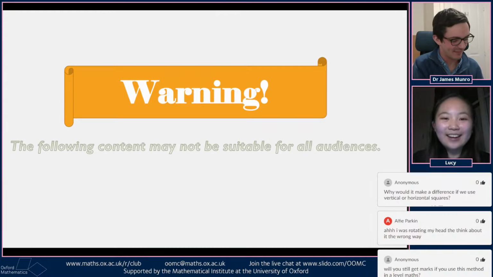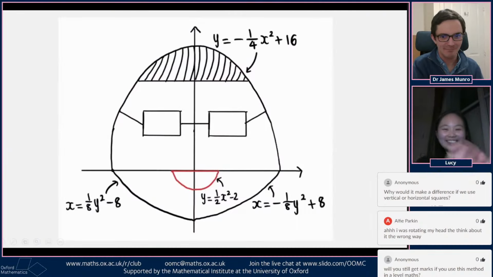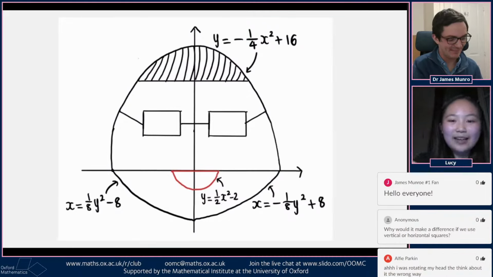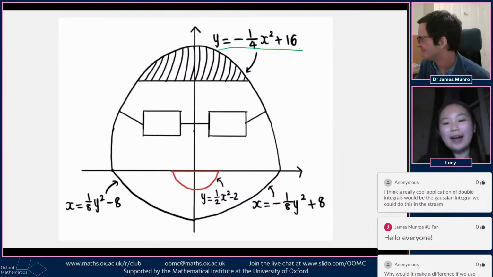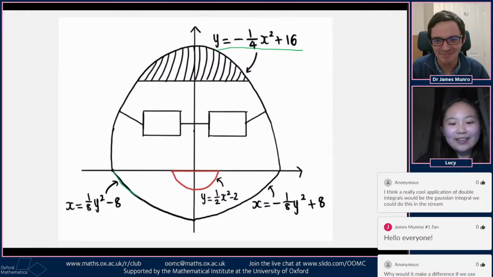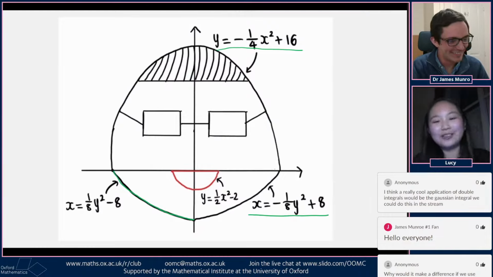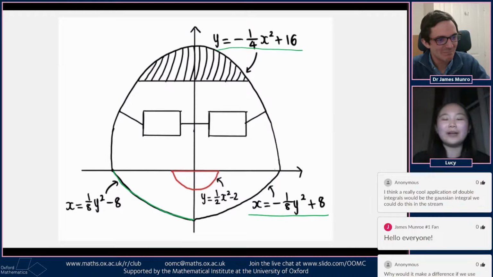Lucy on Espresso thought that it would be a good idea to include the next one as a way that you can use all the techniques that we've previously covered to solve something hopefully interesting. I created this picture using graphs. So this is a parabola in the form y equals something. You can think about which way you take the integrals, think about how it's bounded, and then down here, again, we have parabolas, but these are in the form x equals something. So think about which integration method you'd use, the cool one or the very cool one, both ways.